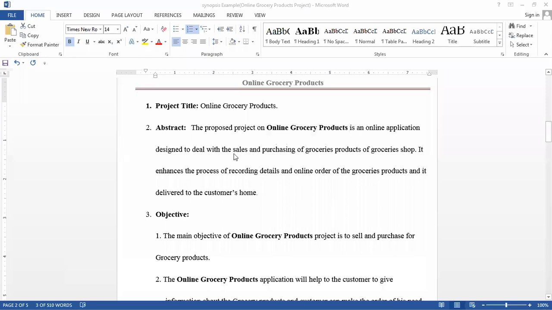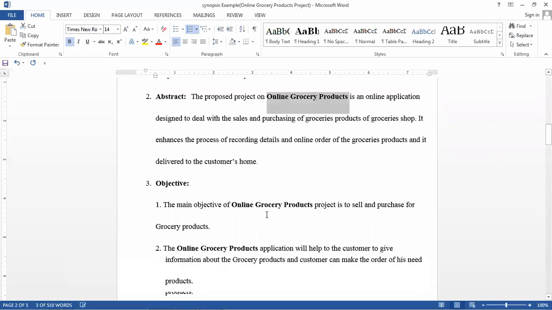Again, in this application we have to record all the details like order details, and we have to maintain the product stock according to the sellers. So all the details will be maintained in the application, and I have to mention those here. So abstract means we have to give a brief introduction of your project. That is the abstract.